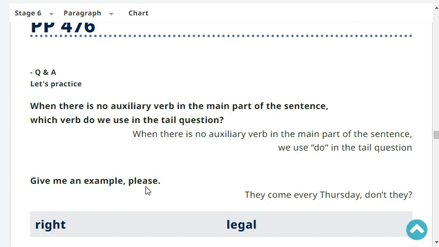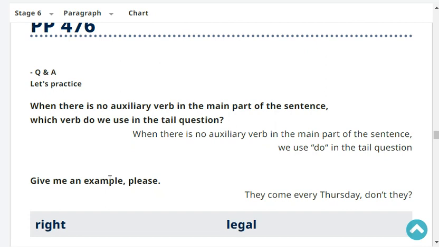When there is no auxiliary verb in the main part of the sentence, which verb do we use in the tell question? When there is no auxiliary verb in the main part of the sentence, we use do in the tell question. Give me an example, please.